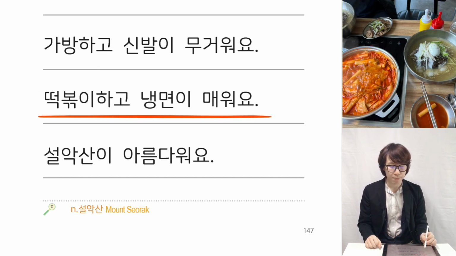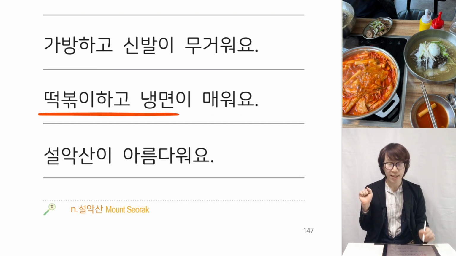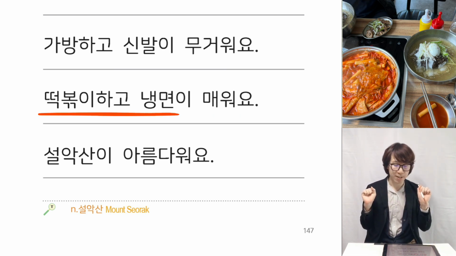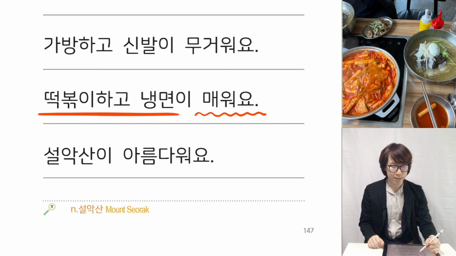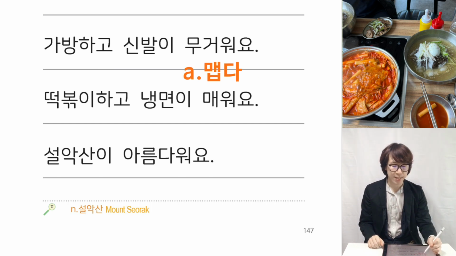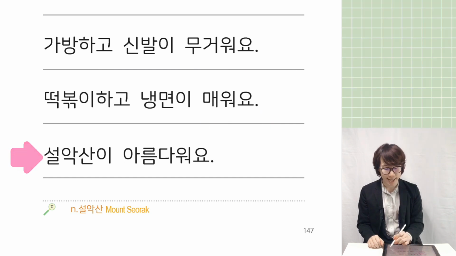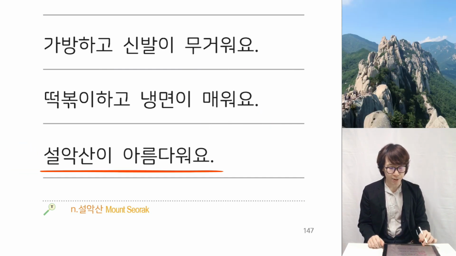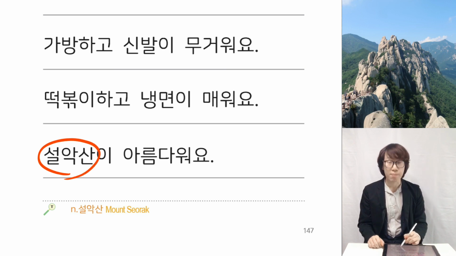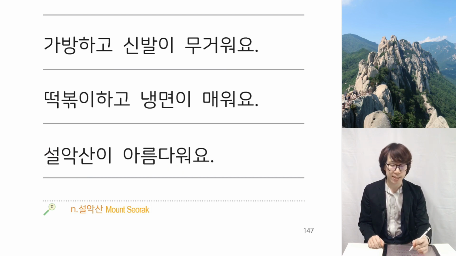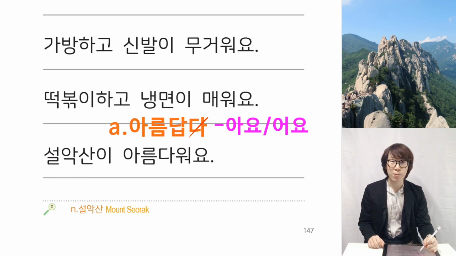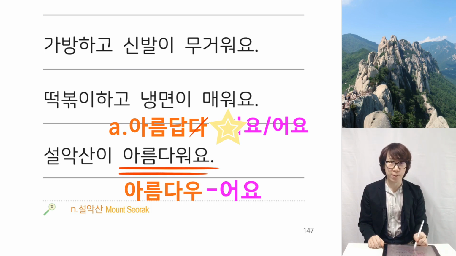떡볶이하고 냉면이 매워요. So, 떡볶이 and cold noodles, 냉면 are 매워요. Original adjective is 맵다. So, 매우어요 becomes 매워요. And next sentence. 설악산이 아름다워요. 설악산 is Mount Sorak in Korea, and 아름다워요 is beautiful. So original adjective is 아름답다. 아요, 어요 is 아름다우 plus 어요 becomes 아름다워요.